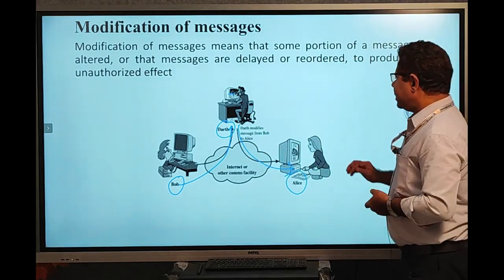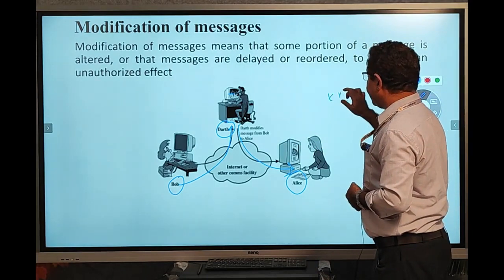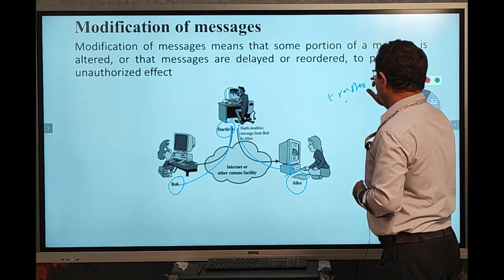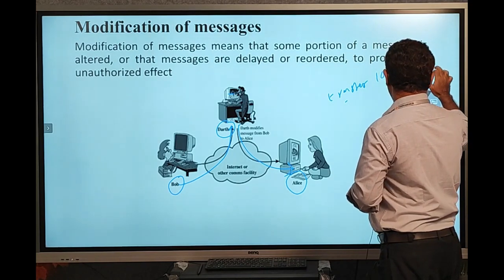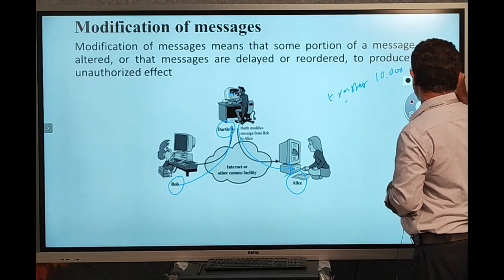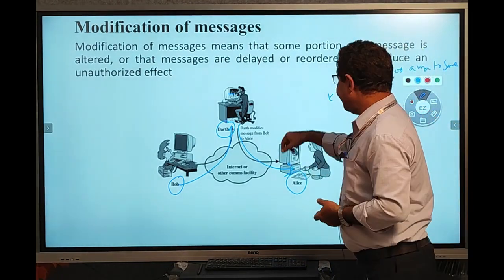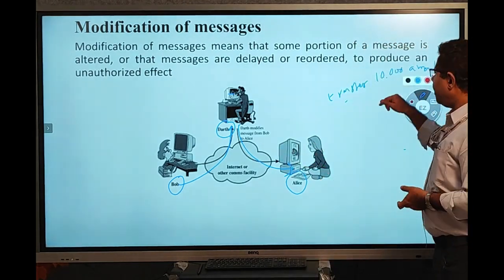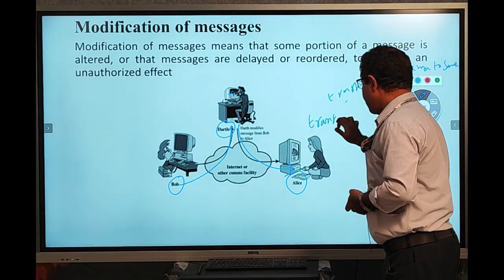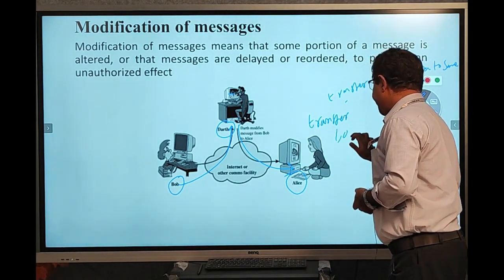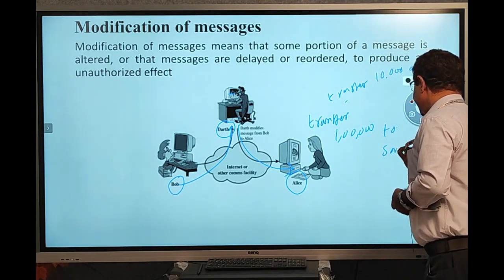For example, suppose Bob sends a message to Alice: transfer 10,000 rupees to some other person. Now Dot receives that message and modifies it, for example: transfer 1 lakh rupees to some other person.